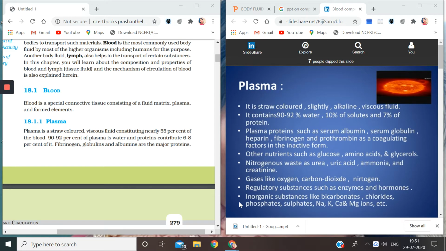Blood, composition of blood, plasma and the corpuscles. We are doing the chapter Body Fluids and Circulation, class 11 biology.